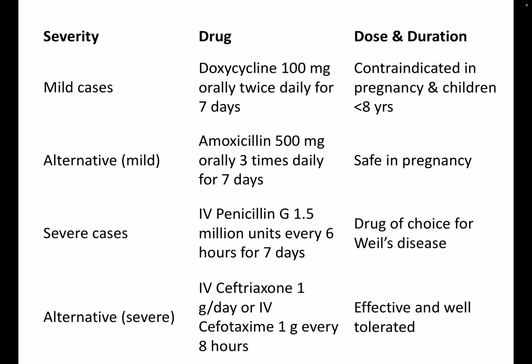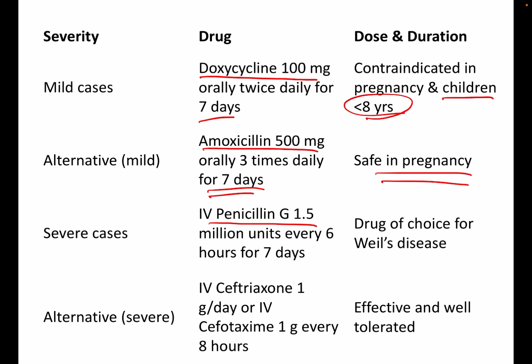Coming to the drugs. In case of mild cases, doxycycline 100 mg orally twice daily for 7 days is sufficient, while it is contraindicated in pregnancy and children under the age of 8 years. So the alternative is amoxicillin 500 mg orally 3 times daily for 7 days, and it is safe in pregnancy. In severe cases, IV penicillin G 1.5 million units every 6 hours for 7 days, which is the drug of choice for Weil's disease. And the alternatives include ceftriaxone 1 gram per day or cefotaxime 1 gram per day. This is also equally effective and well tolerated.